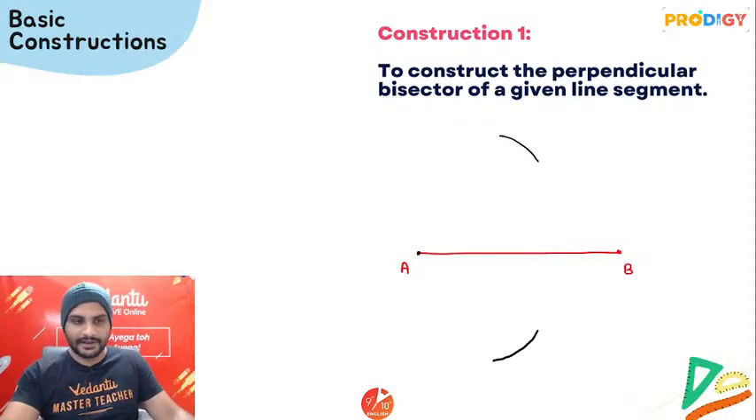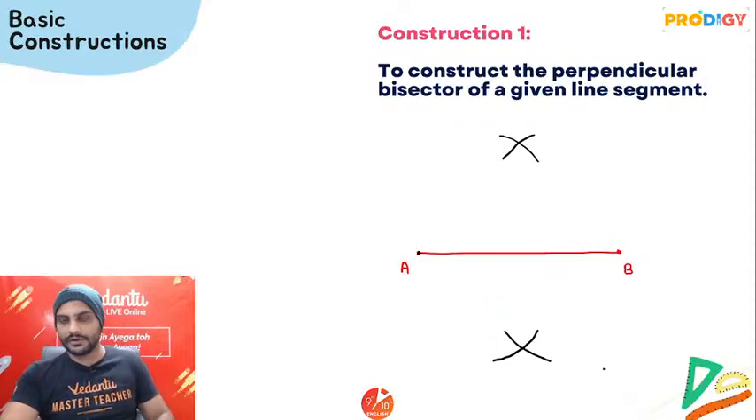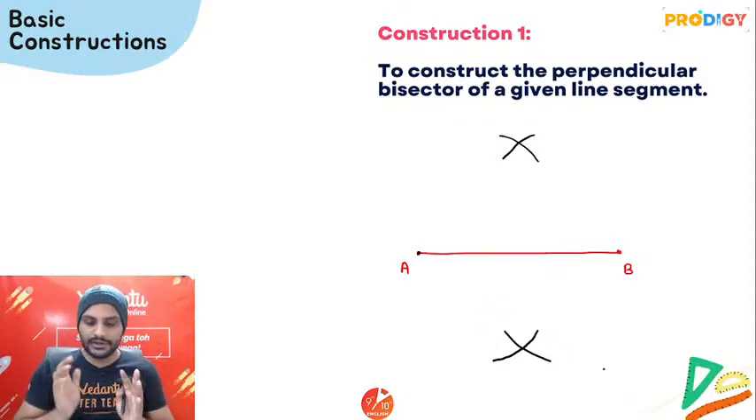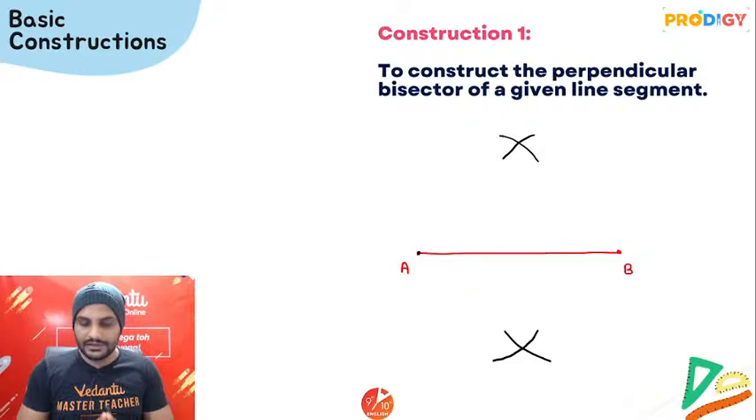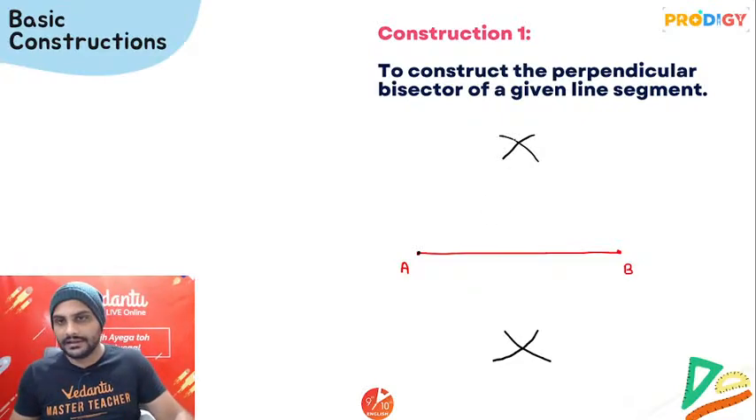It is going to be a rough diagram guys, so do understand that as well. Open the compass more than half, keep one cut over here and another cut over here. These two arcs should intersect.